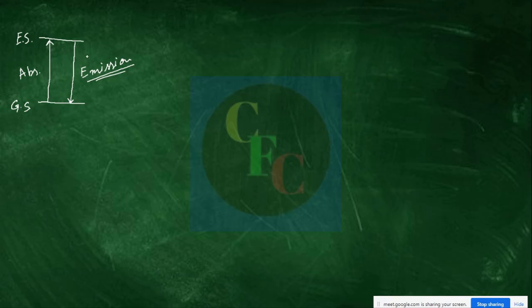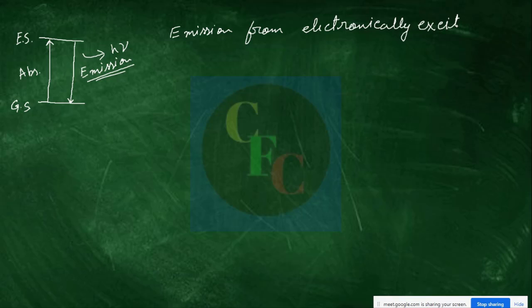Now if this emission is in the form of light, then we say that this is luminescence.